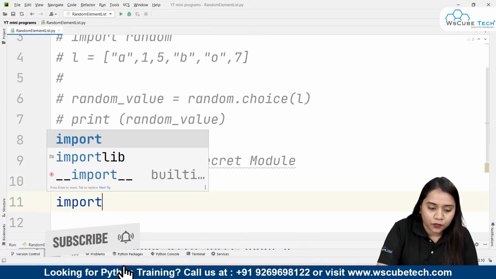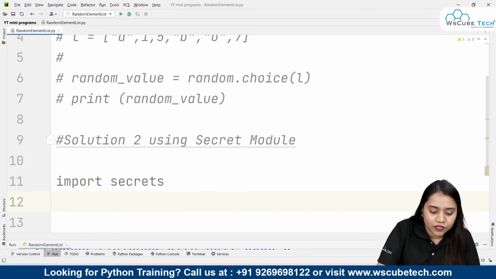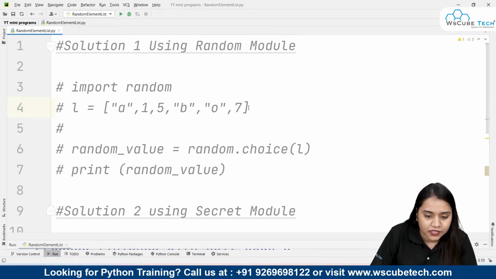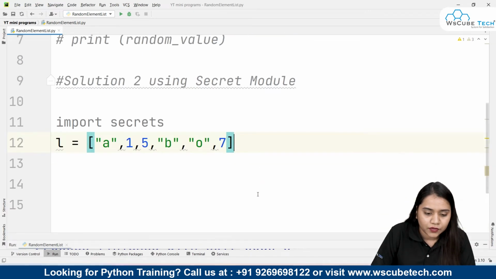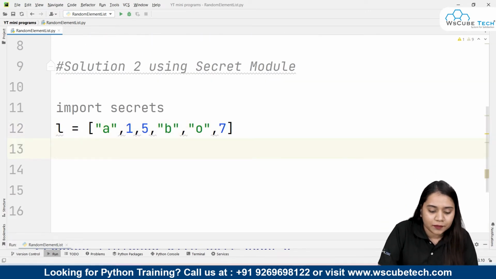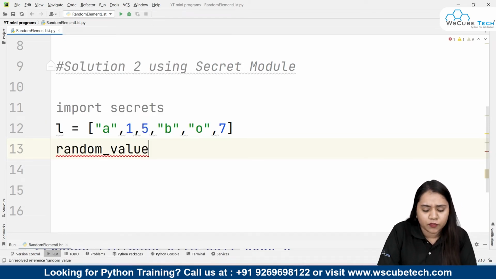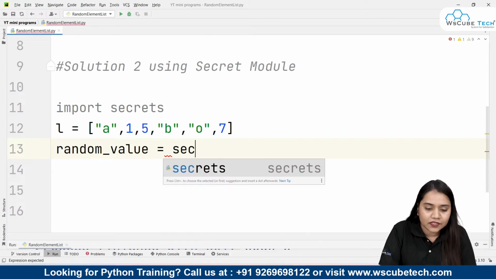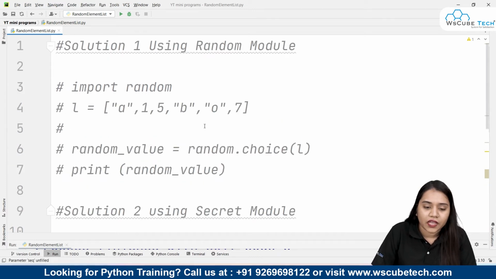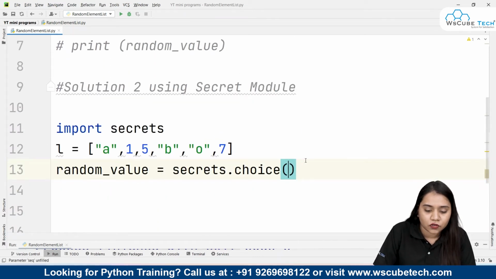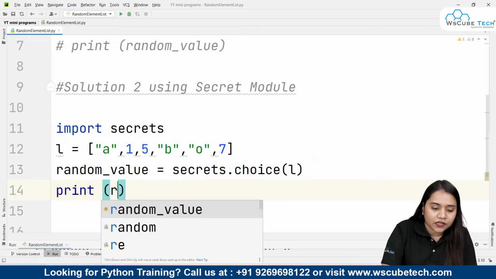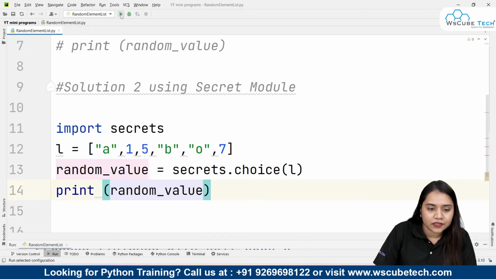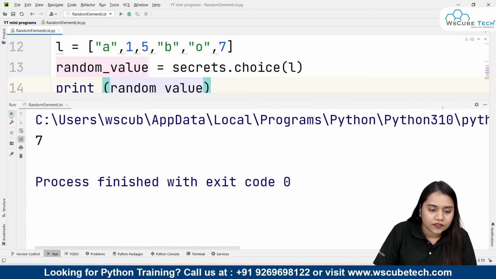First of all, we need to import secrets. From our secrets module, we will be creating a list first of all. So for the list, I'll just copy the same list over here. Okay, once we have copy pasted this list here, I'll be writing random_value, again a variable called random_value. You can give it any name you want. After this, you'll be writing secrets.choice. Similarly, how we had random.choice, here we have secrets.choice, and inside it, I'll be passing the name of my list, that is L, and we will be printing random_value. Let's run and see what output we'll get. If I run it, I'll be getting 5, A, 7, B, 1.